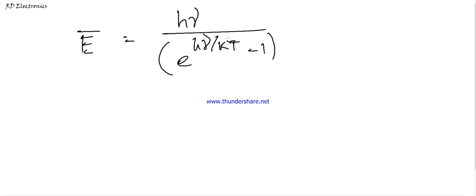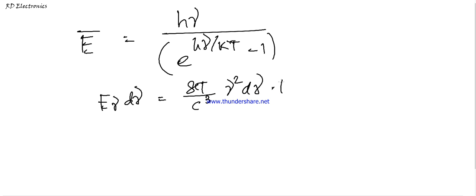This is called the average energy expression from Planck's hypothesis. Now from Planck's radiation formula, if we compute E nu d nu, the formula is 8 pi by c cube into nu square d nu into E average.